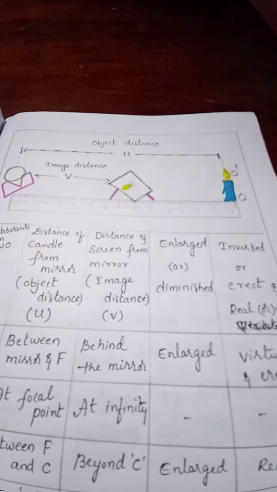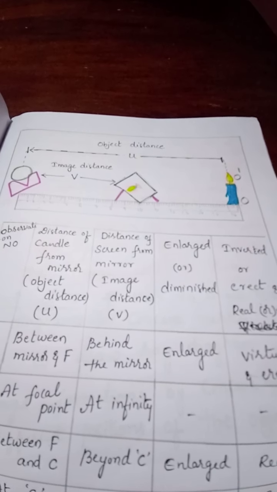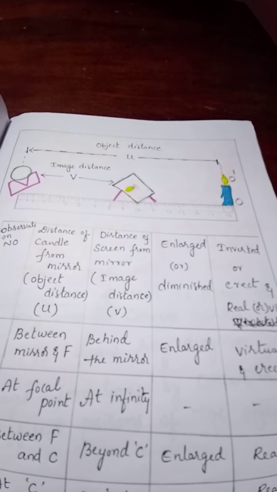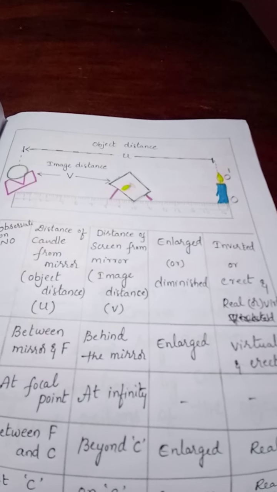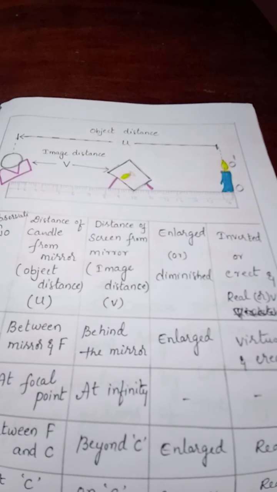Object distance is U. Image distance is V. What is image distance? The distance between mirror and screen, or mirror and image. What is object distance? The distance between mirror and candle. I hope everybody is following. Good. So now what are we going to do with this?